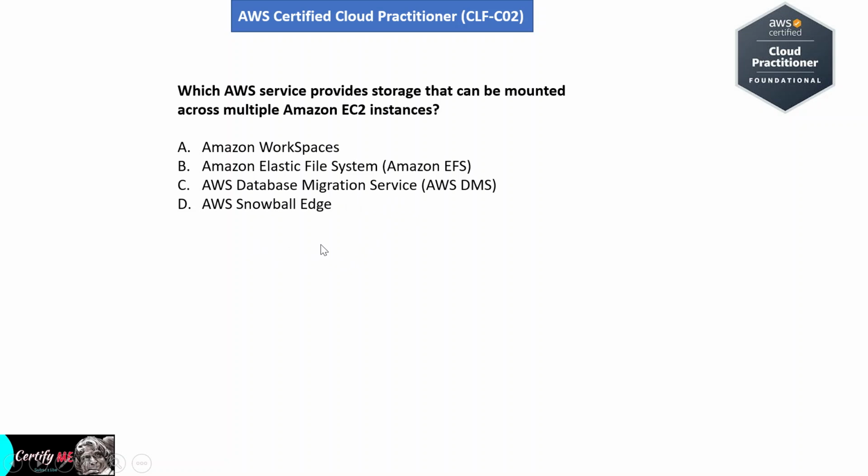Let's discuss each option. Our first option is Amazon Workspaces. This service provides managed secure cloud desktops for remote access, not for shared storage. Second option, Amazon Elastic File System. This provides scalable file storage that can be mounted across multiple Amazon EC2 instances. Option C, AWS Database Migration Service. This service helps you migrate databases to AWS, not for shared storage. And the last option is AWS Snowball Edge. This is a data transfer service, not for shared storage.